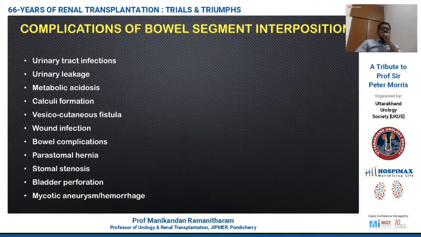There is also the chance of urinary leakage, metabolic acidosis, particularly with small bowel segments, calculus formation, vesicocutaneous fistula, bowel complications, parastomal hernia, stomal stenosis, perforation of the bladder due to increased pressure, and mycotic aneurysm and hemorrhage as well.